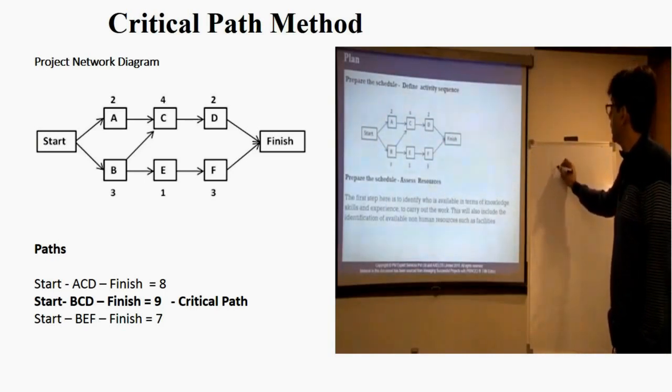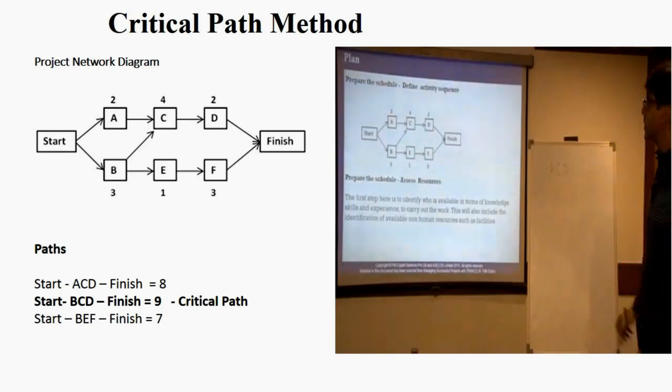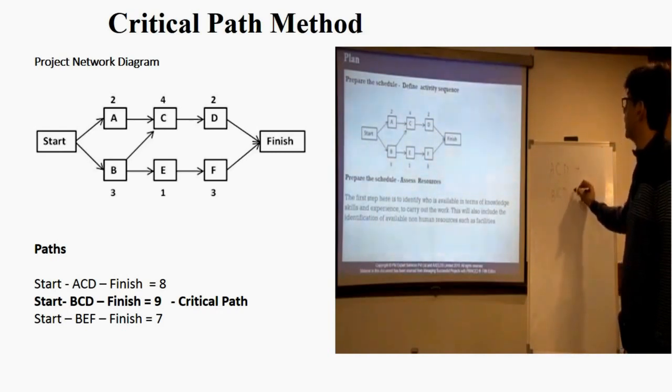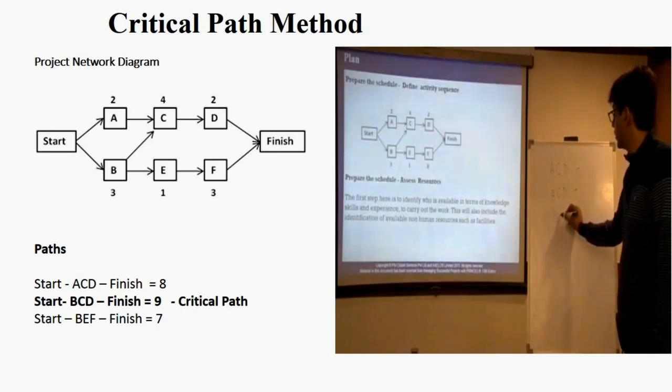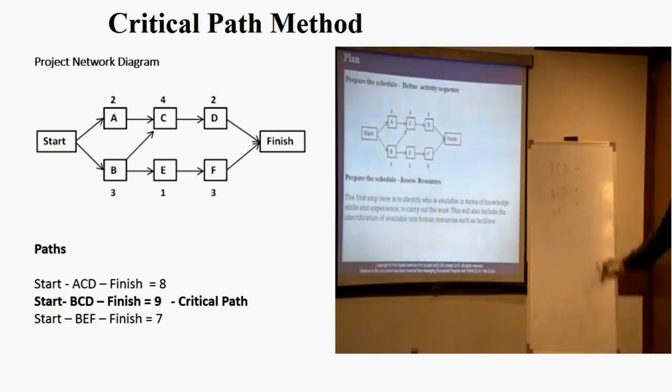A, C, D. Another path is B, C, D. The third path is B, F. So, can you see any other path from start to end? So there are three paths.